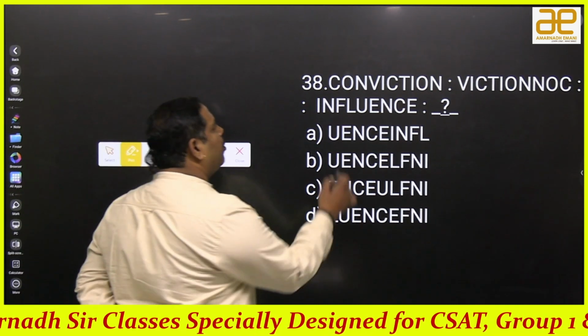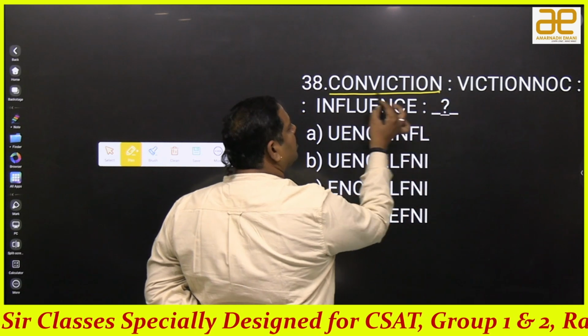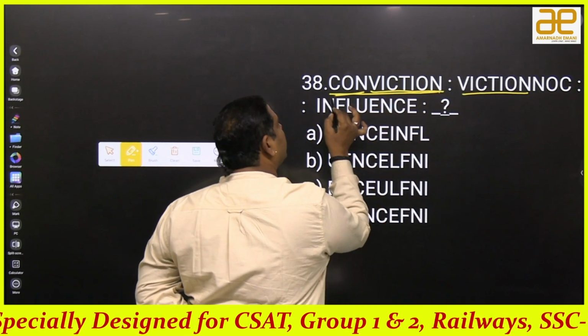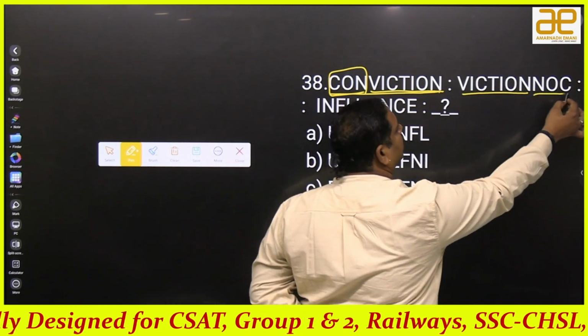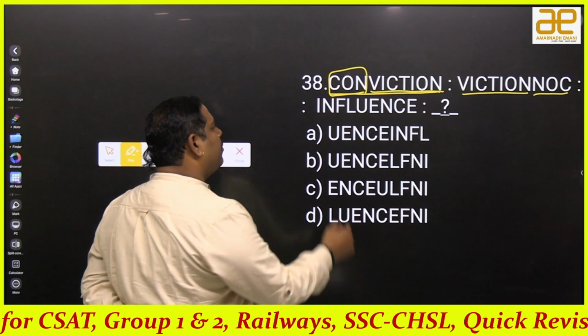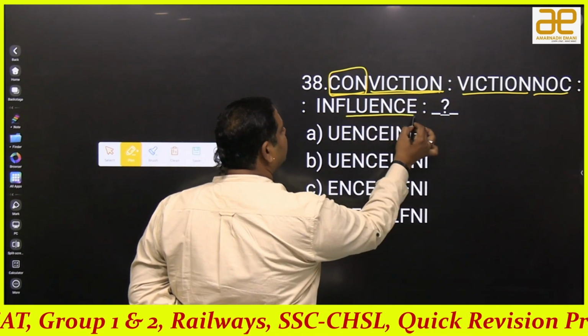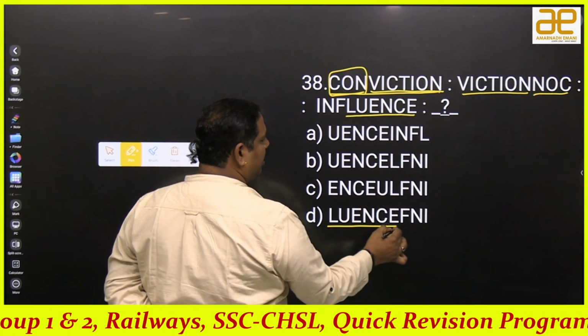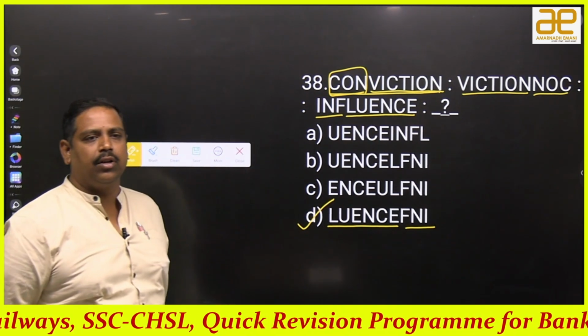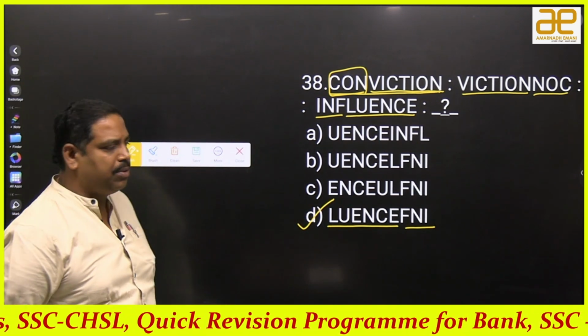So the logic we have to follow is conviction. If you observe, the viction he has written, that means the first three he has removed. These first three are reversed and written at the back. The same if I use, it will become influence. So luence I have to write, with L we have only one option, and INF reversed is FNI. So the answer is D. Clear? Good. So the next beautiful one.